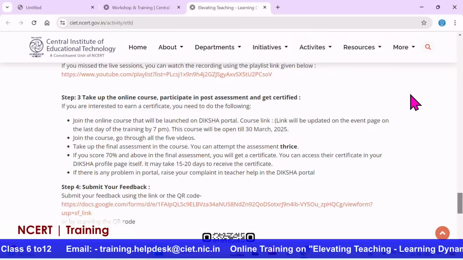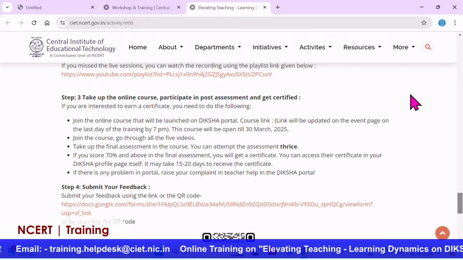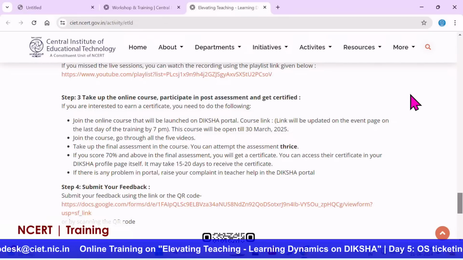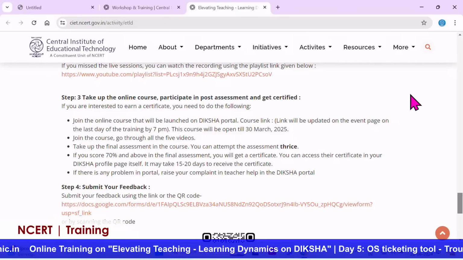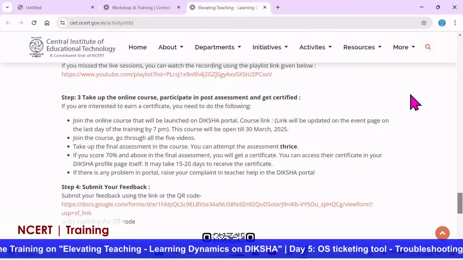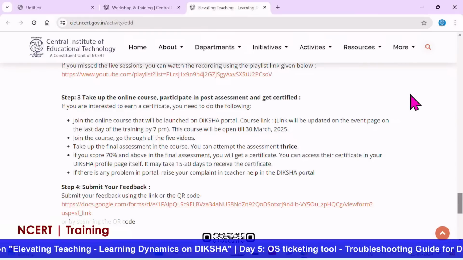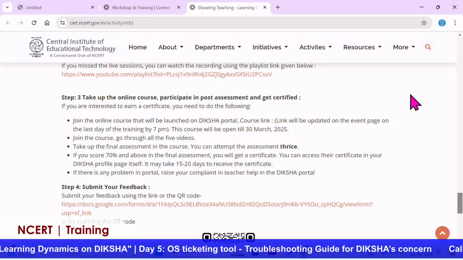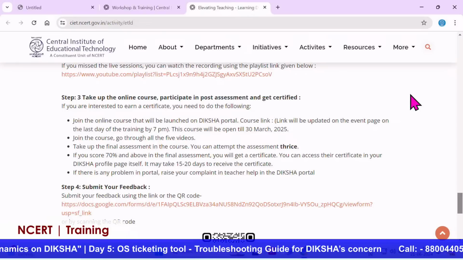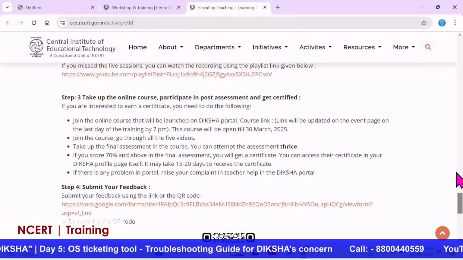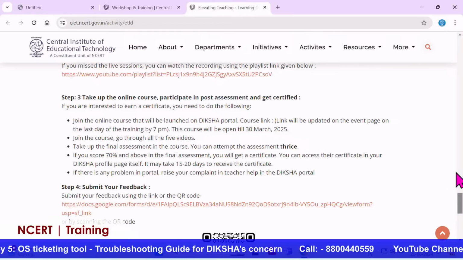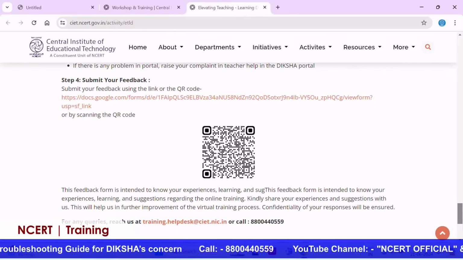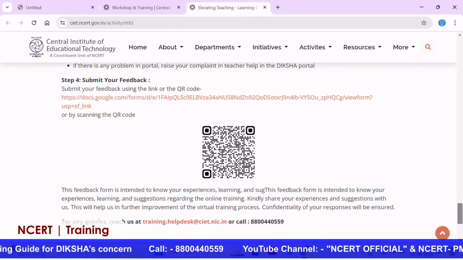Join the course, go through all the 5 videos, take up the final assessment in the course, and you can attempt the assessment thrice. And again, I am repeating it, if you score 70% and above in the final assessment, you will also receive a certificate from CIET NCERT. You can access the certificate in your Diksha profile page itself, and it may take 15 to 20 days to receive the certificate. If there is any problem in the portal, raise your complaint in teacher help in the Diksha portal.